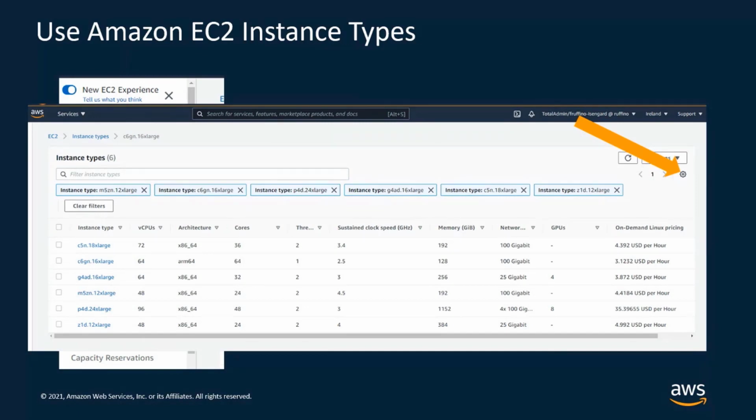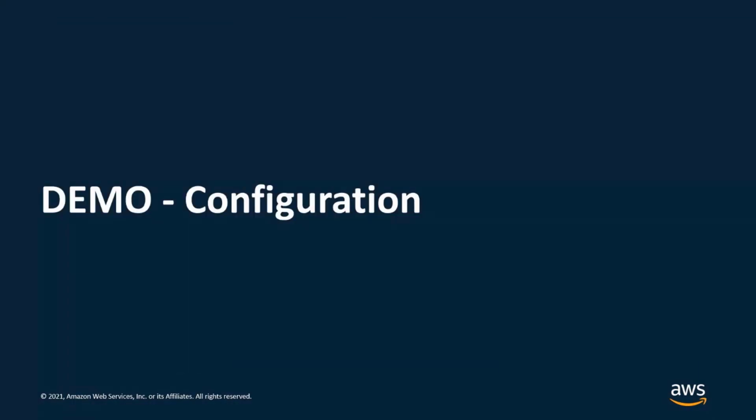And also, most importantly, we continuously upgrade and refresh our selection of instances. So maybe today you are running on C5 instances, but tomorrow C6 instances will be available. And so it will be easier for you to reconfigure your ParallelCluster to immediately jump to these new types of instances and start to benefit from the new and improved price performance.